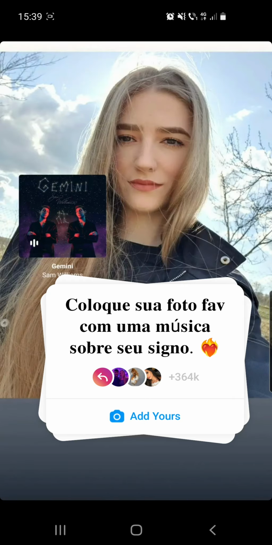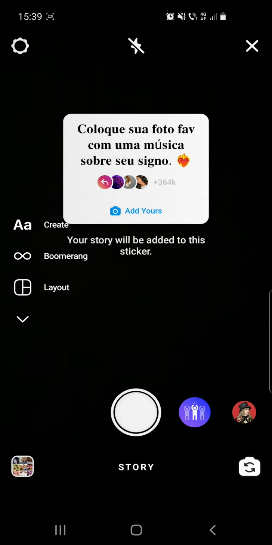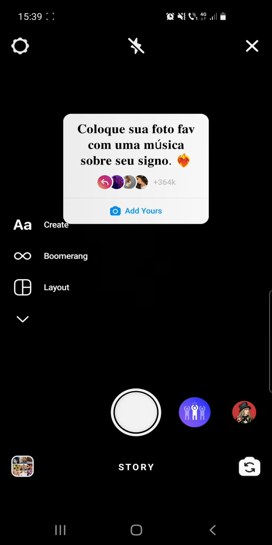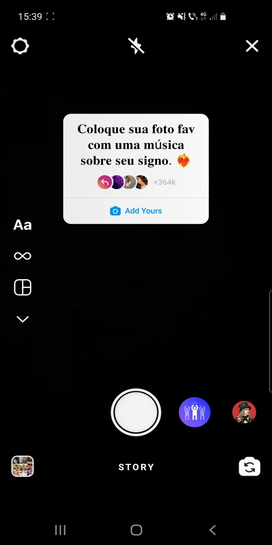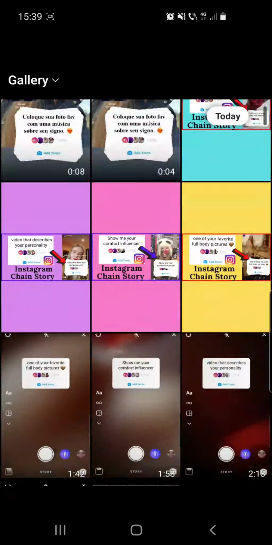So there we have it, and from here you have to click on the add yours button, and if you are not able to click on the add yours button, then you can go and check the first pinned comment where I put a link to a video which shows you what to do if you are not able to click on this button. So yeah, from here you can go to your uploads and choose your favorite photo.